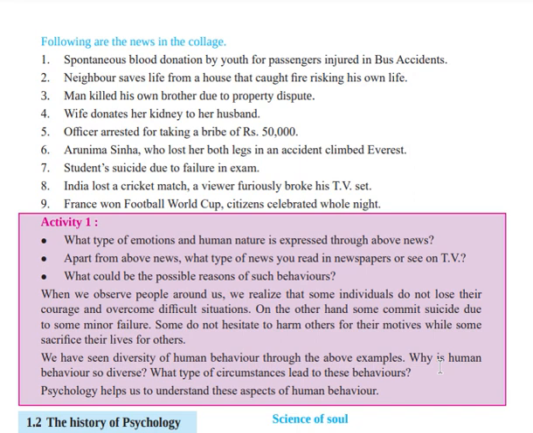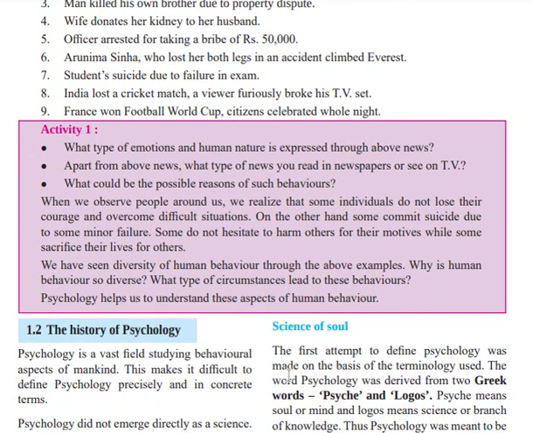Even if you see identical twins, their behavior will be different. What type of circumstances lead to this behavior? Questions like why human behavior is so diverse, what conditions make this behavior. Psychology helps us to understand these aspects of human behavior.